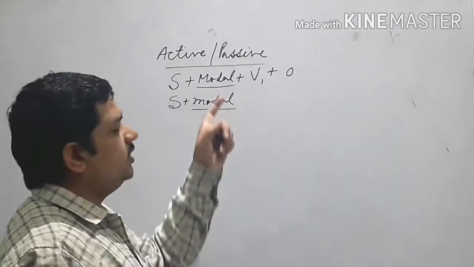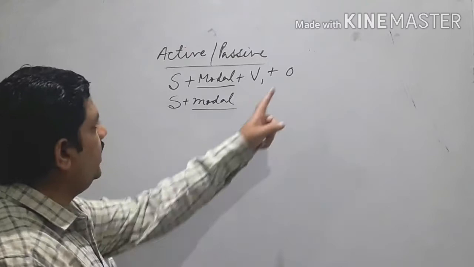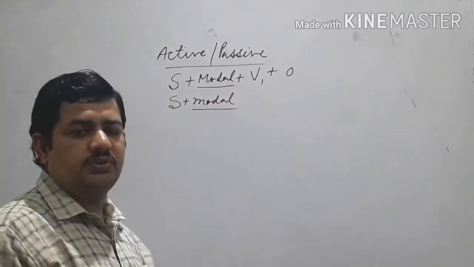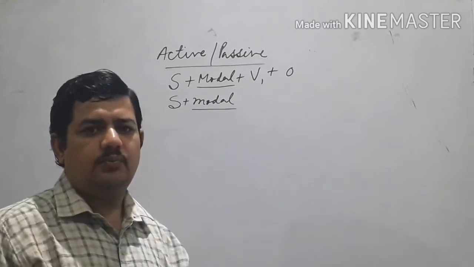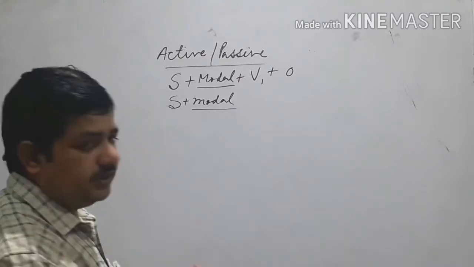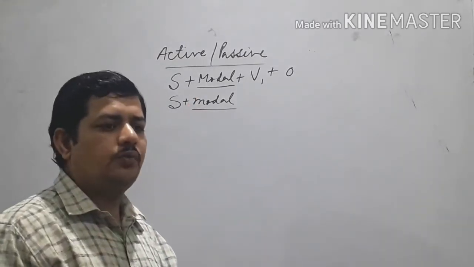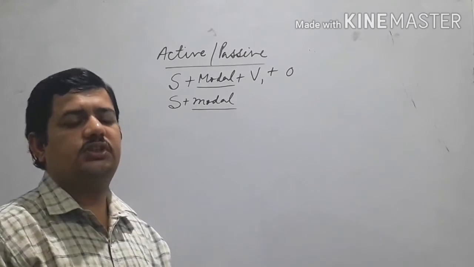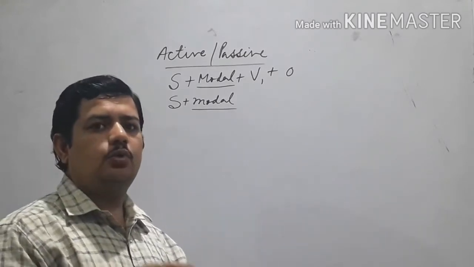See, a little bit of confusion is there only in will or shall, but I have already told you when the subject is first person. It happens normally in future tense. Otherwise, there is no problem. The same modal you can use, but in case of I and we, you can use shall if it refers to an action related to future.